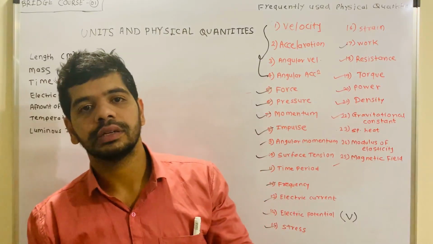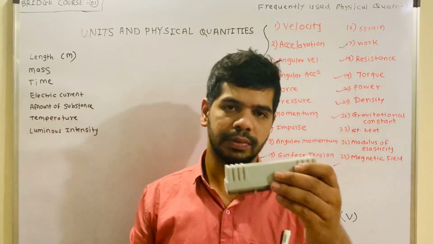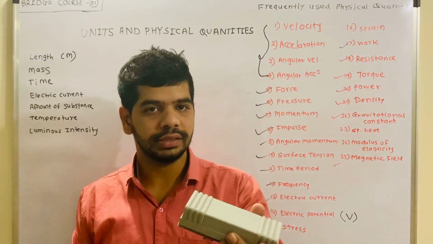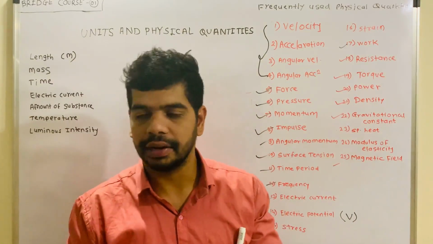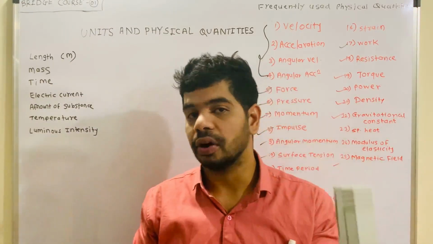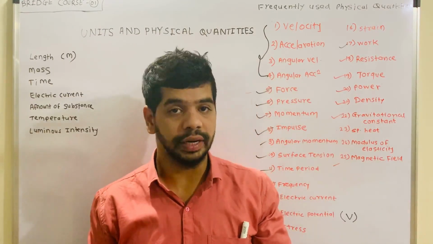We call this total field surrounding the magnet the magnetic field.